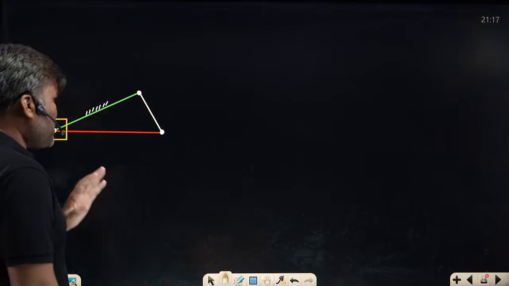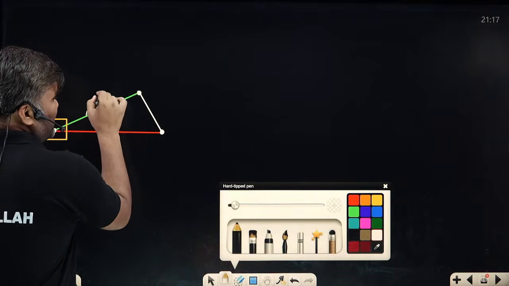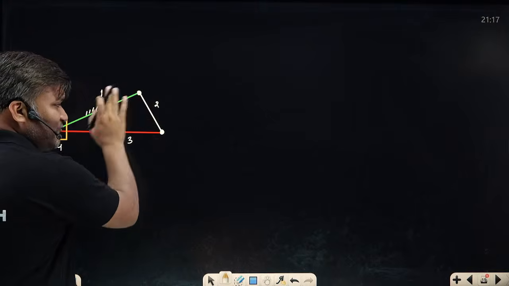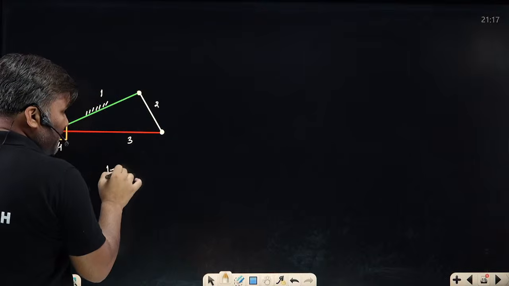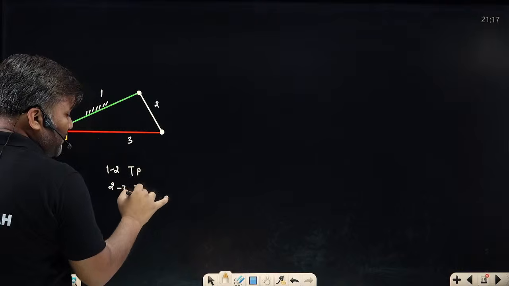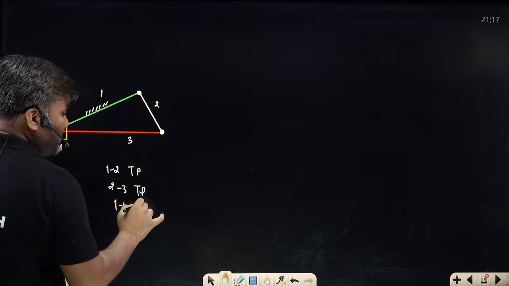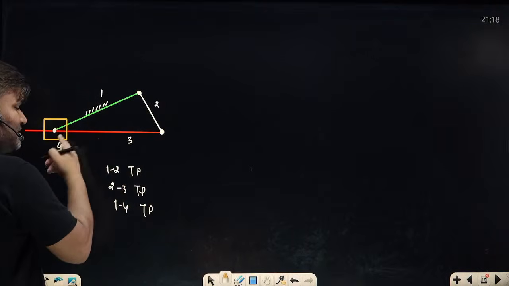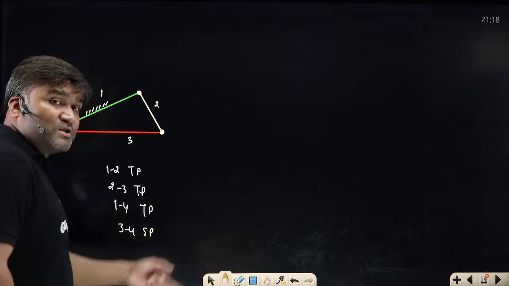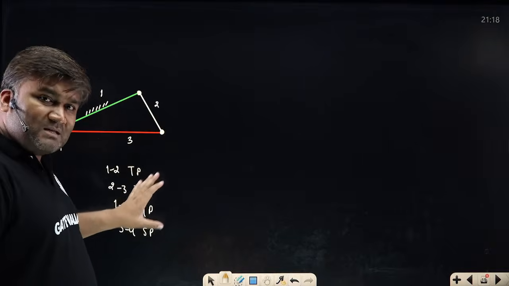Just cross check it like this, that suppose this is fixed link number 1, link 1, link 2, this is link 3 and this is link 4. So whatever pairs I have maintained here, like link 1 and 2, they are having pin joint here, turning pair. 2 and 3, they are also having turning pair. Link 1 and 4, sir, they are also having turning pair. Between 3 and 4, I am having sliding pair. So whatever mechanism or machine I will make now, it will have this kind of pair only. So pairs I will maintain the same.